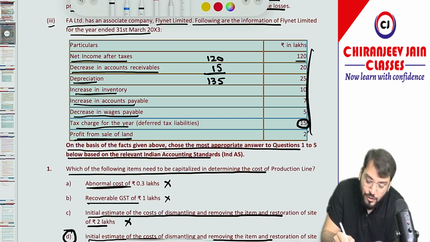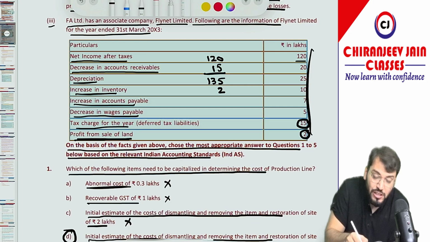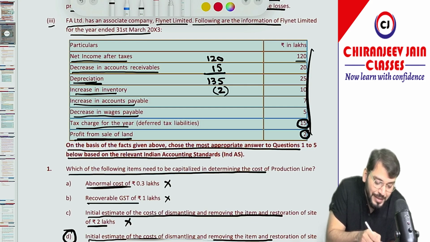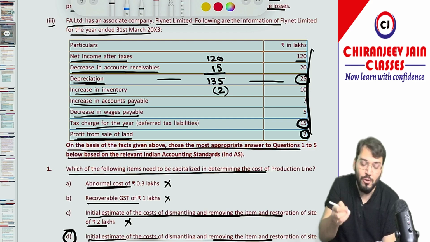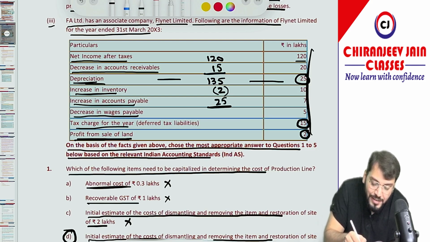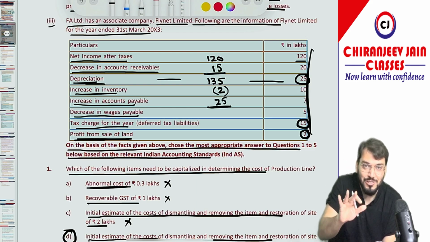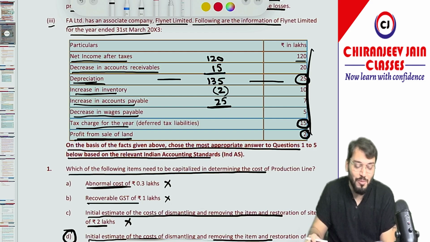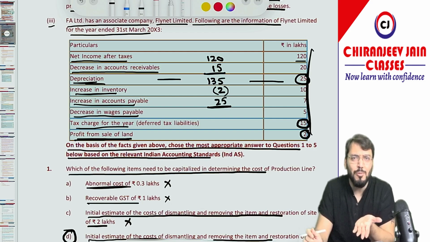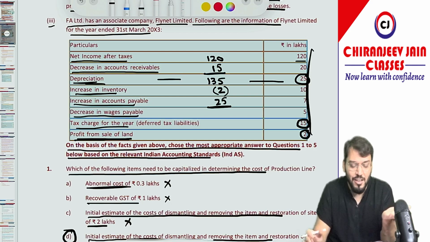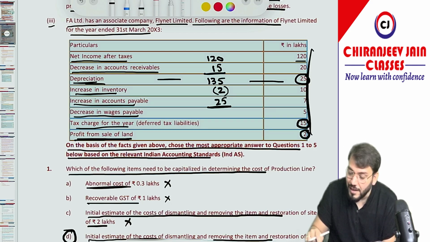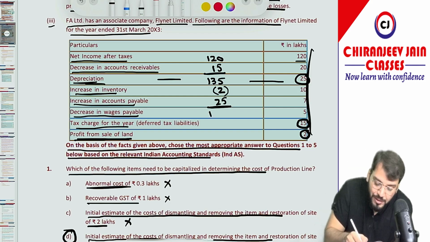Then what is given? Profit from sale of land. So 2 will be eliminated, because it is a non-operating income, it will be eliminated, minus 2. And they have given depreciation. Depreciation, how much they have given? Depreciation they have given 25. 25 will be added. So this becomes operating profit before working capital changes. This type of question you have done in CA Inter also. So nothing to explain in this. So 135 minus 2 plus 25, this becomes 158.